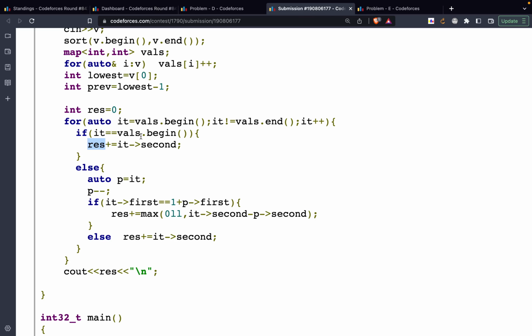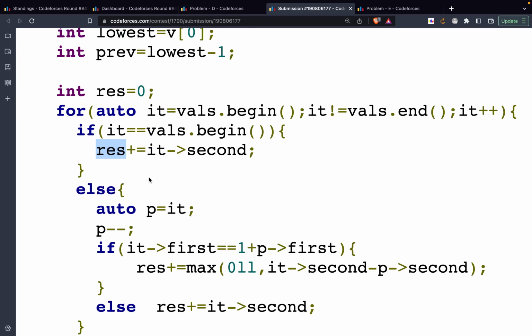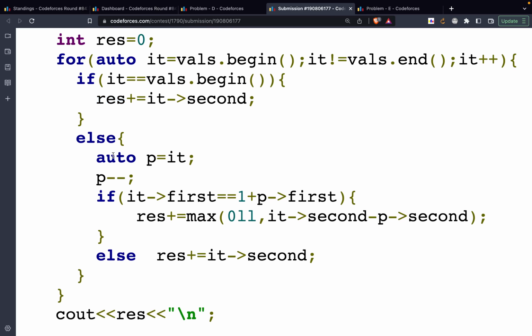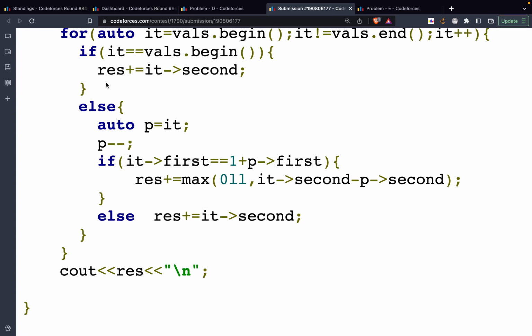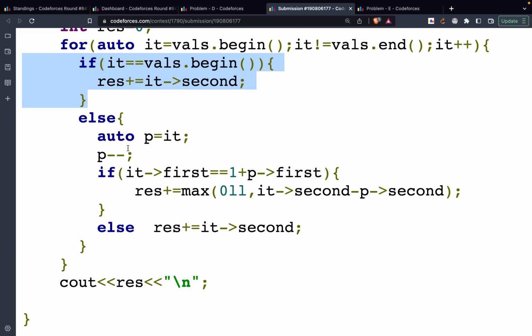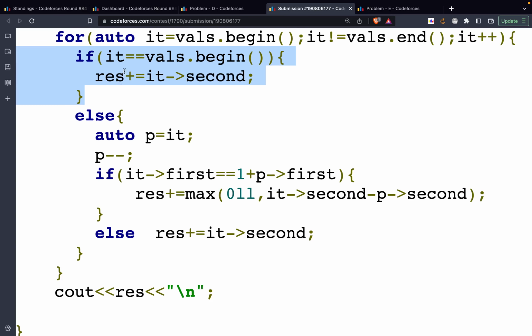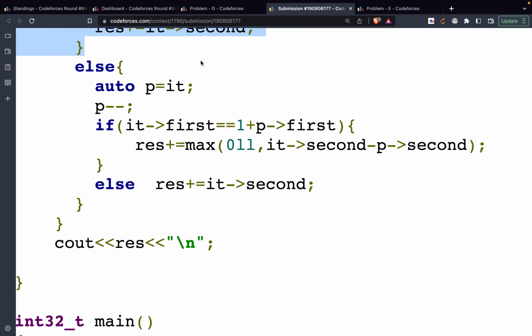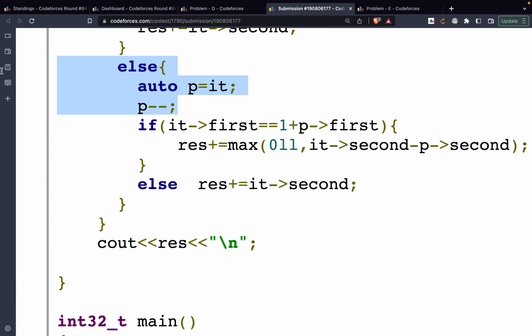You can actually code it up in a better fashion. You can simply check if the previous value is not available, then you'll simply add its frequency. But anyway, never mind. Or even I could have started from here itself. Even that would have made sense. No worries. Cool. Else, what I'm doing is, if it's not the first value present in the map itself, in that case I'll take a previous pointer, because I need to check the previous value as well. So this is how I'm taking the previous pointer.